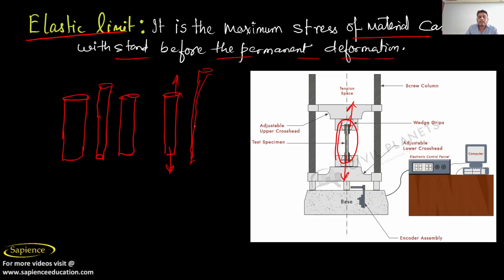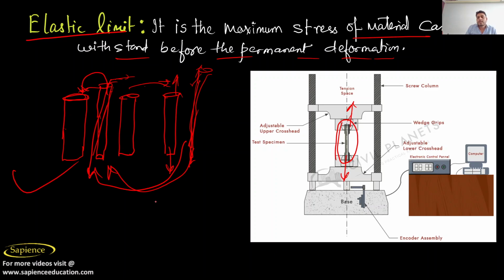After that it won't regain its original shape and size. Up to here it regains its shape and size when you just remove the force, and this is called the elastic limit. But as soon as you cross the limit of applying force, it will try to become very thin, and it won't be able to regain itself. That limit is known as the elastic limit. I hope you have all understood now about the elastic limit.